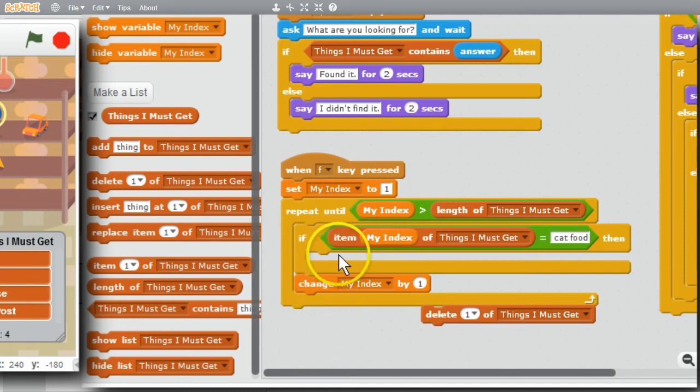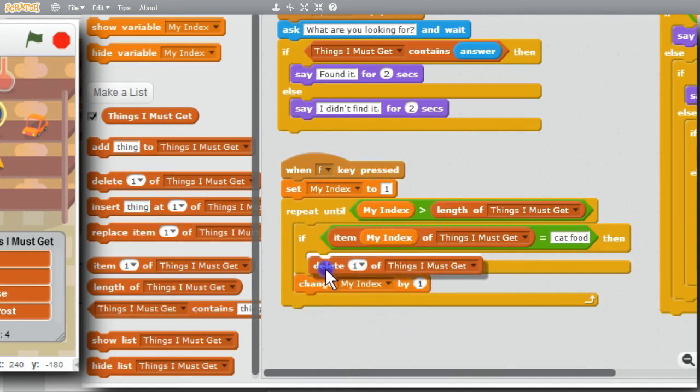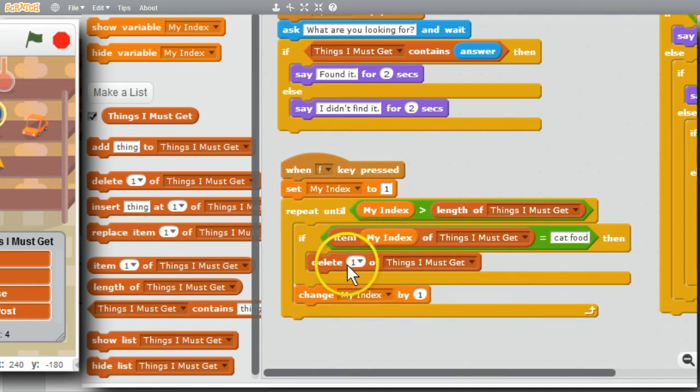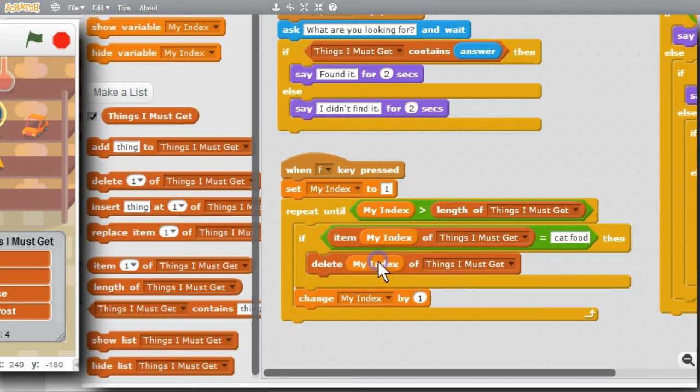I want to delete the item. I don't want to delete the first item all the time. That would be wrong. I want to delete my index. That one will specify which item to delete. If item my index is equal to cat food, I want to delete that one.